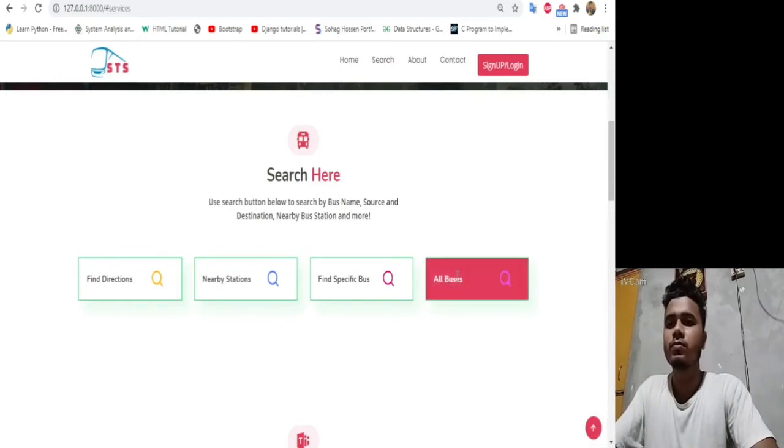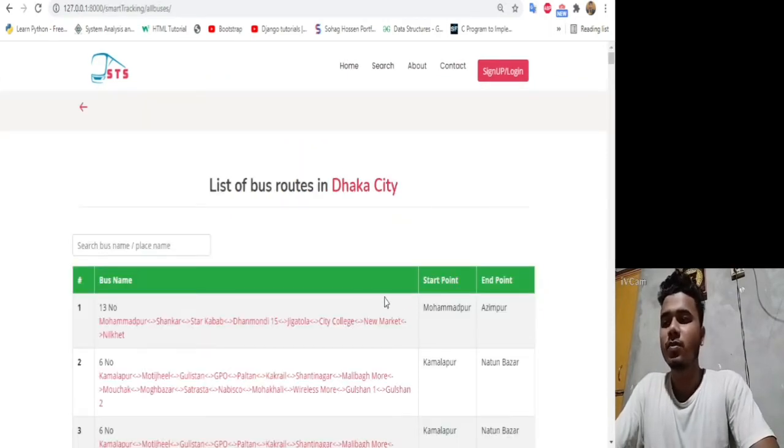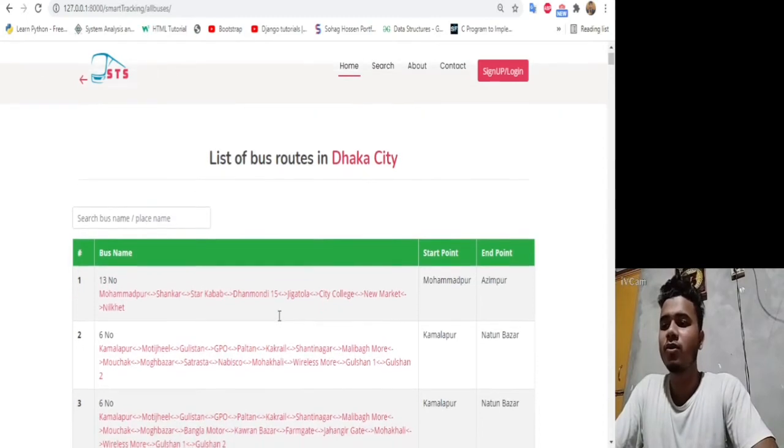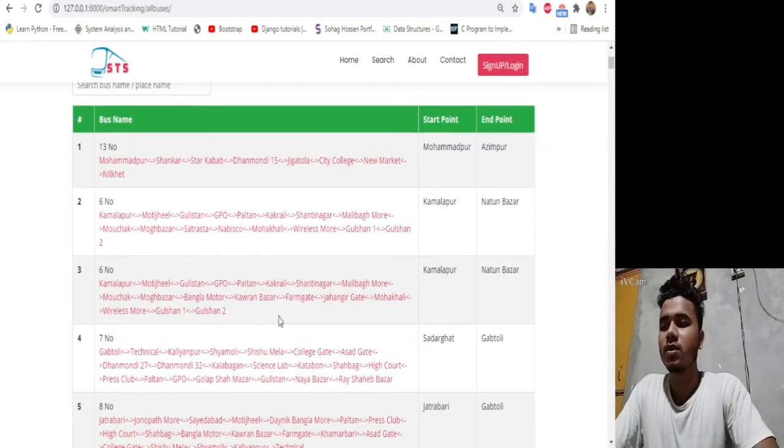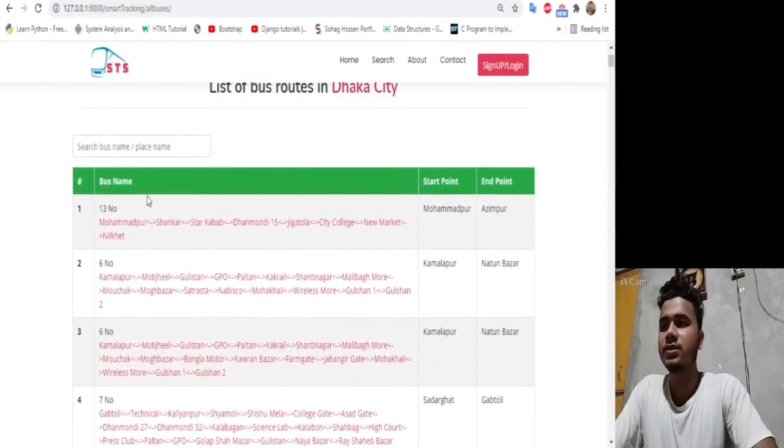And now I'm talking about the last feature of our project. So if we click the all bus button, let's see what happens. We can see the full list of bus routes in Dhaka city. Here we have bus name and start point and also ending point, and we have also a search bar.